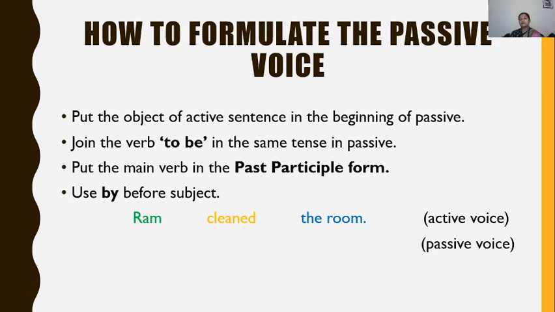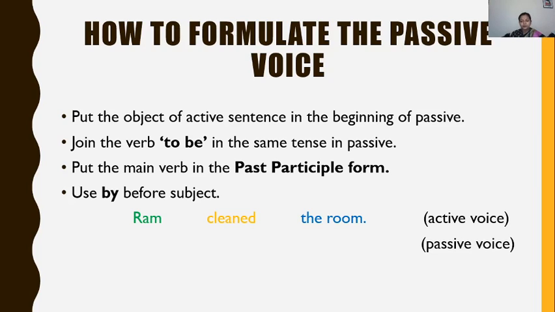Now here once again I have taken the same sentence. Ram cleaned the room. And we will check all these 4 steps one by one while forming the passive sentence. The first rule says put the object of the active sentence in the beginning of passive. So what is the object in this sentence?